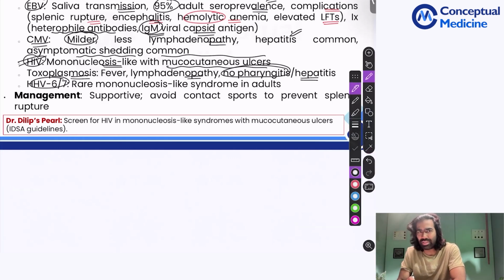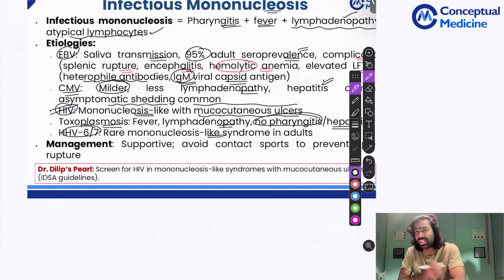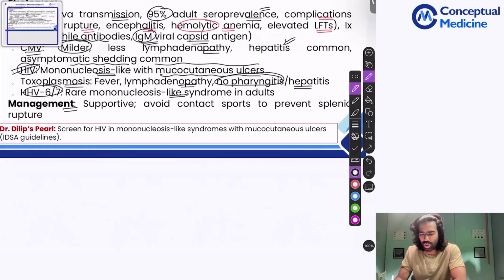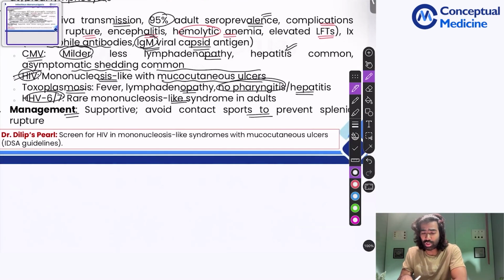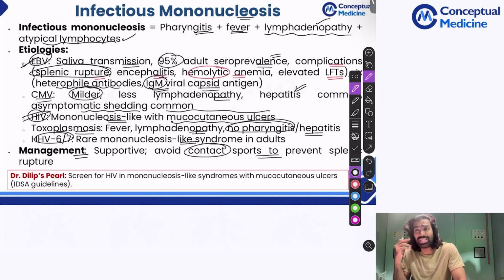HHV6 and 7 can produce mononucleosis-like syndromes, but they are not quite commonly going to present in this manner, though still possible. So whenever you have a mononucleosis-like syndrome, you think in terms of EBV, CMV, or probably HIV, especially if the patient is having severe pharyngitis and ulcers. Coming to management, it's supportive, and you have to avoid contact sports to prevent splenic rupture. That's very important, because with Epstein-Barr virus infection, splenomegaly is quite common, and this spleen is prone to rupture. That is the reason why, during the period when the patient has acute Epstein-Barr virus infection, we ask the patients to avoid contact sports to prevent splenic rupture.